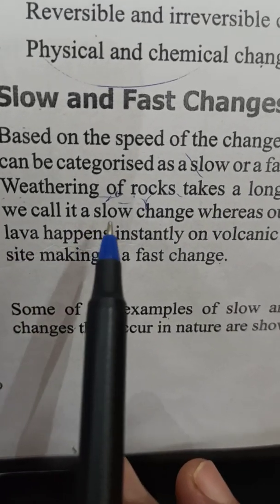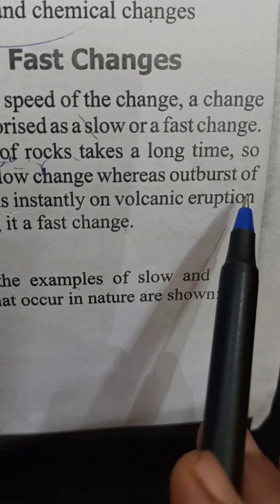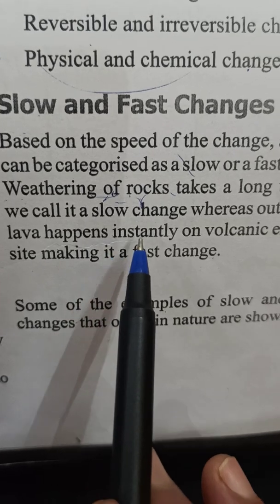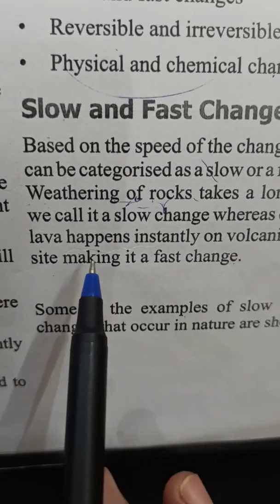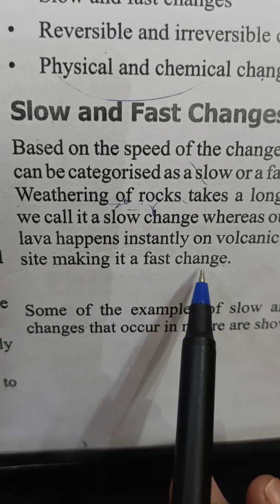So we call it a slow change, whereas outburst of lava happens instantly on a volcanic eruption site, making it a fast change.